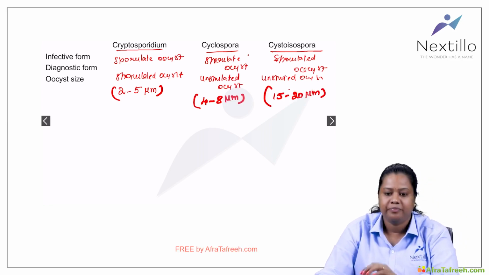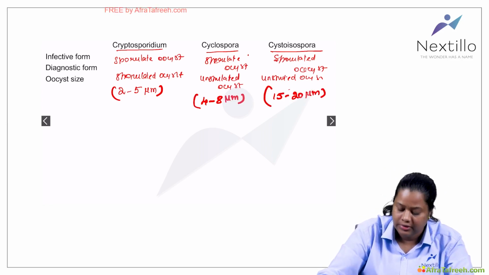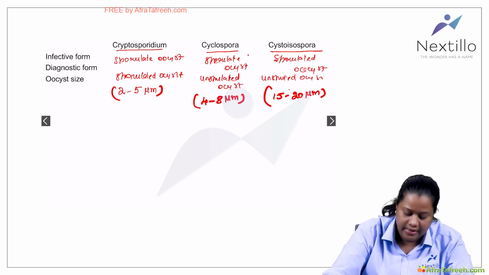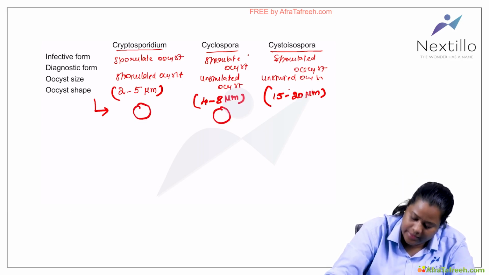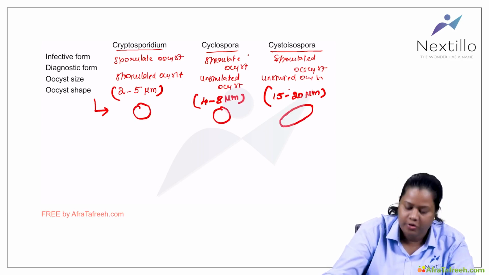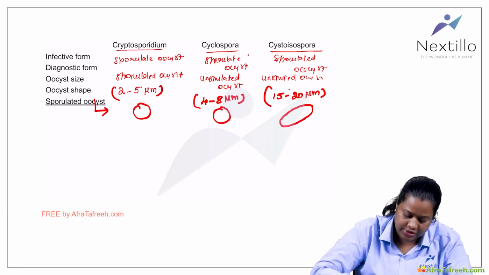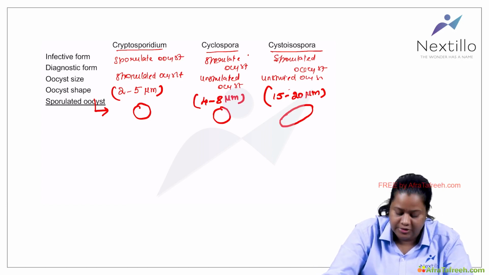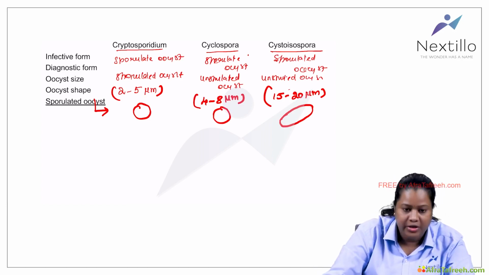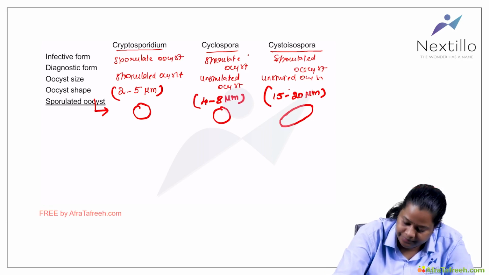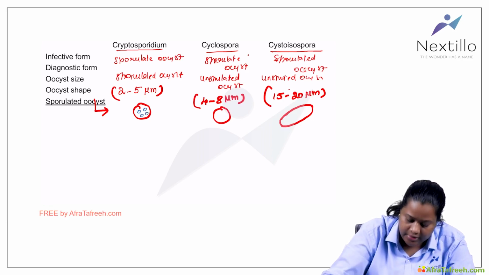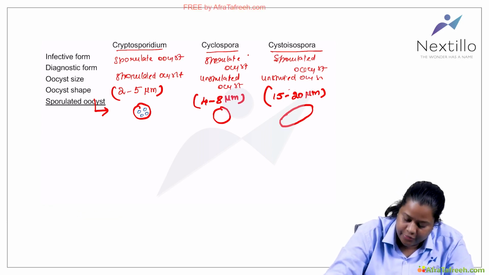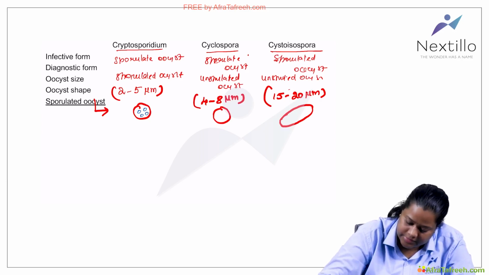Okay, so these are the different sizes of the oocyst. Next, the oocyst shape. Cryptosporidium and Cyclospora will be spherical, and Isospora will be a little oval shaped. Now the sporulated oocyst: I have already mentioned the size. It will have 4 sporozoites inside for Cryptosporidium.